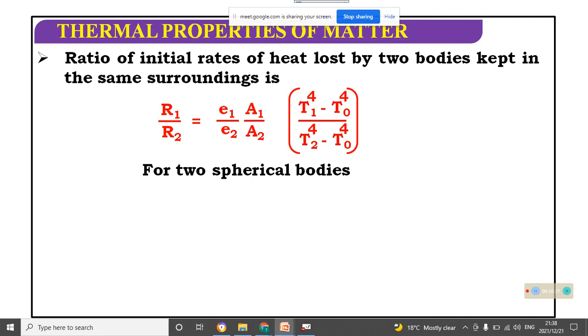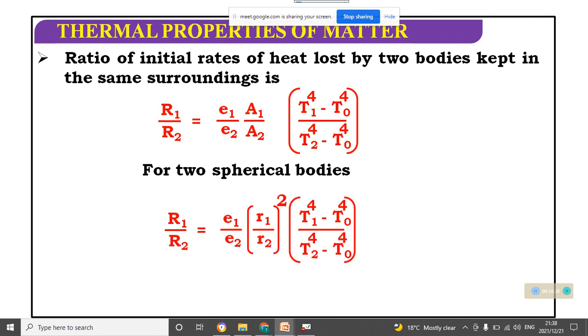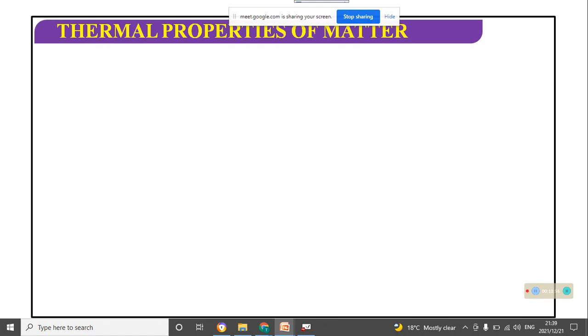For two spherical bodies, the ratio of the rate of heat loss is defined as R1 by R2, similarly E1 by E2, and their area ratio. Then 4 pi cuts down on both sides, so it will be r1 by r2 whole square, and in this form: T1 to the power 4 minus T0 to the power 4, by T2 to the power 4 minus T0 to the power 4.